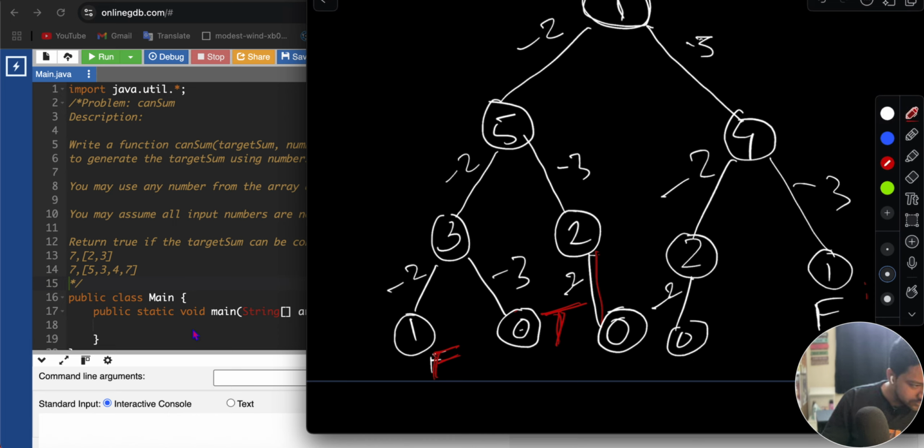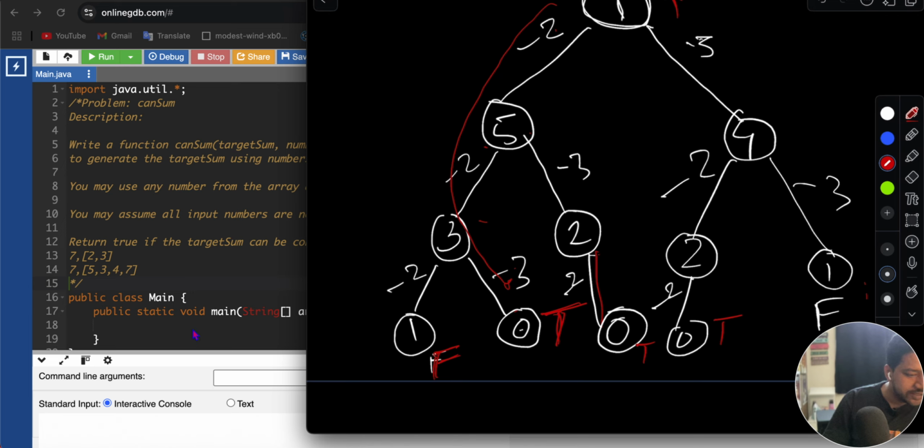So there are 3 scenarios in which we are getting 0. From here we'll return true. It will bubble up, because if we are able to generate it from any path, we'll return true. If you see this path, you will get 2 plus 2 plus 3.